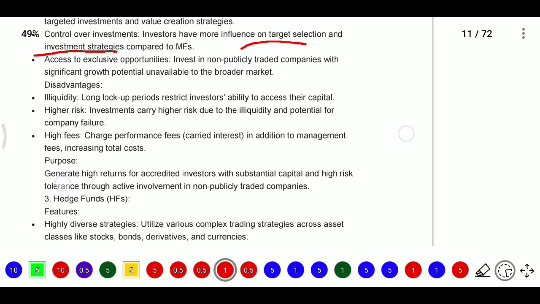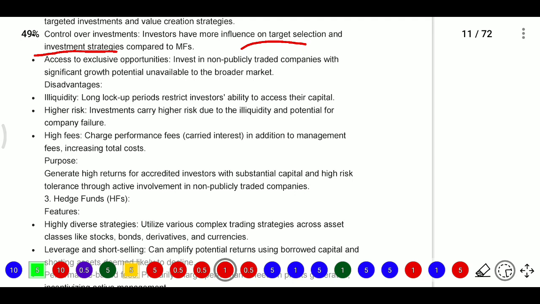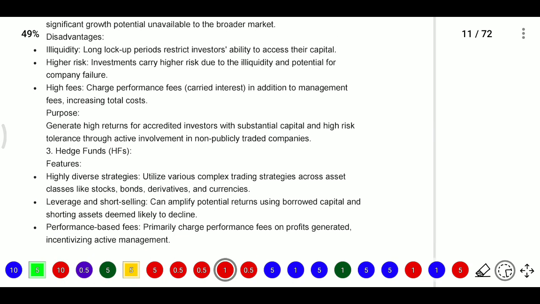And higher risk: the investment carries higher risk due to illiquidity and potential for company failure. They also charge higher fees: a performance fee, also known as carried interest, in addition to the management fee, increasing the total cost. The purpose here is generating higher returns for accredited investors with substantial capital and high risk tolerance through active involvement in non-publicly traded companies.